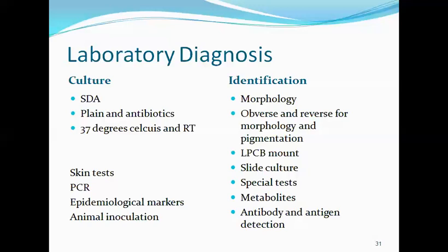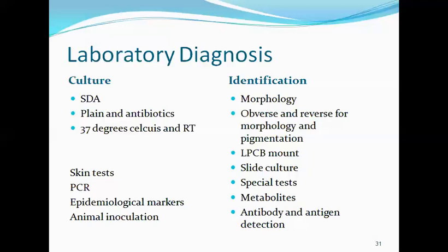So we look for the morphology of the fungi. We look for the presence of fungal hyphae, whether septate or aseptate. We look for the presence of spores, like a conidiophore with conidia. We may look for the presence of microconidia and macroconidia.